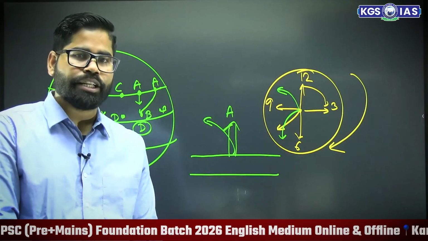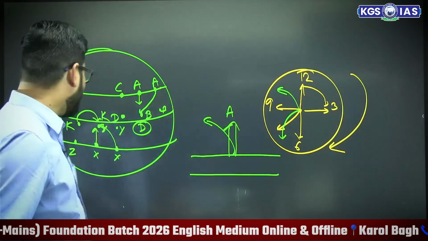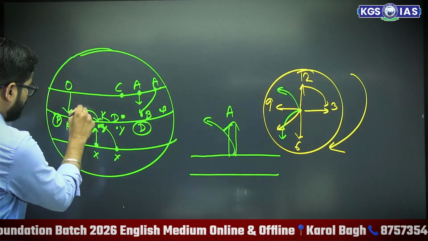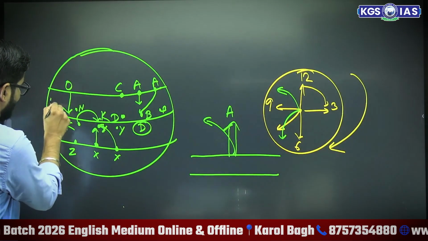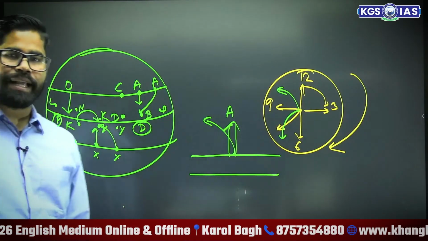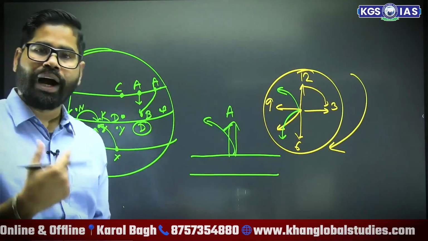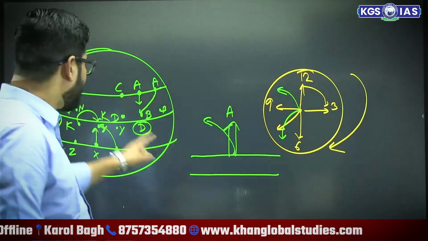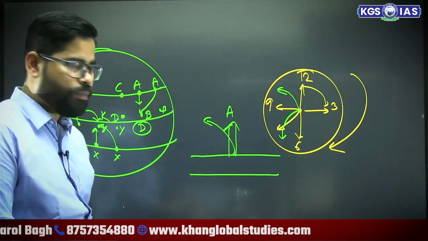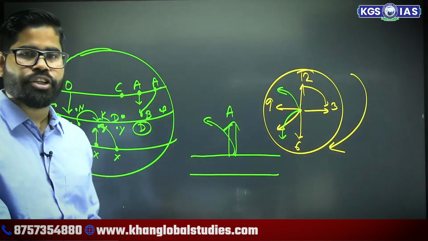Where will the air reach? Will it reach here at N, or will it reach here at L? Air is coming from O to P. Why is the air coming from O to P? Here we know that there is high pressure, and here there is low pressure.